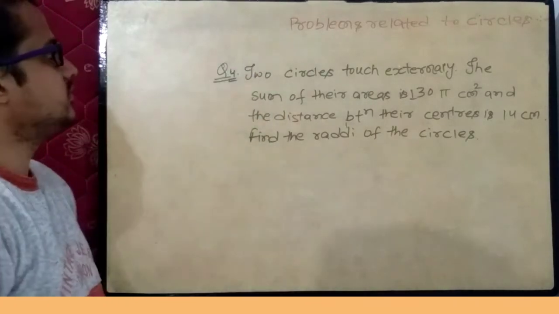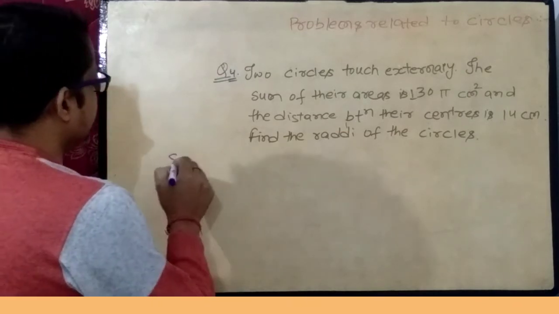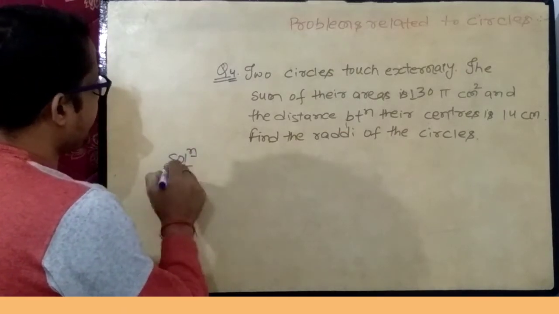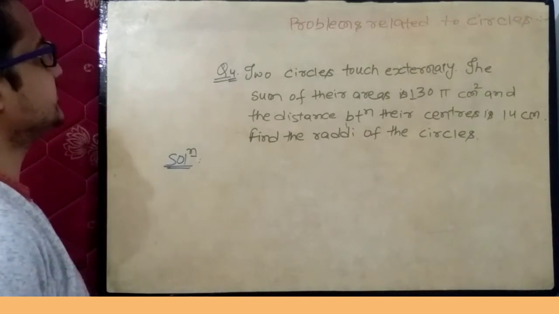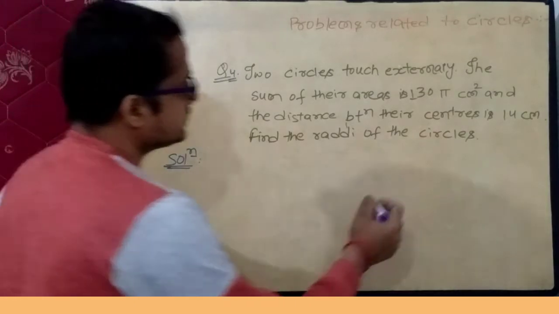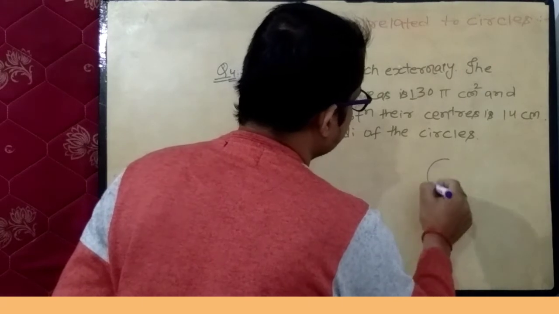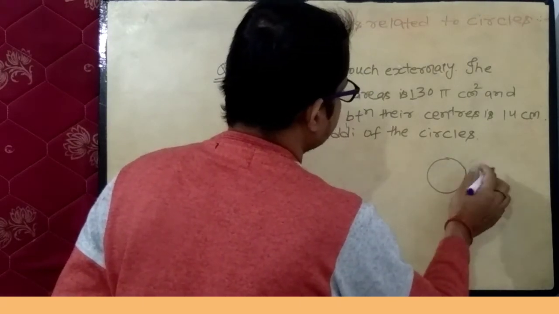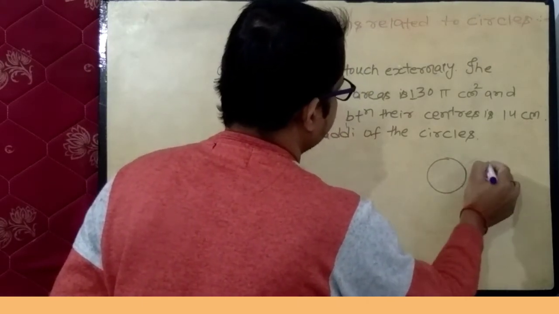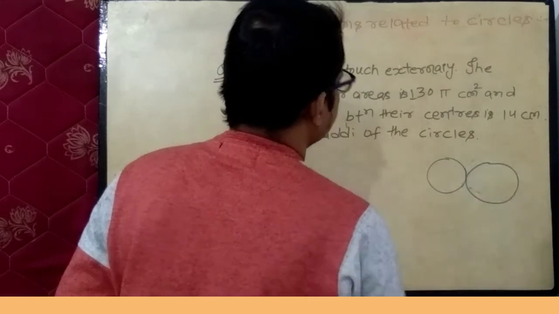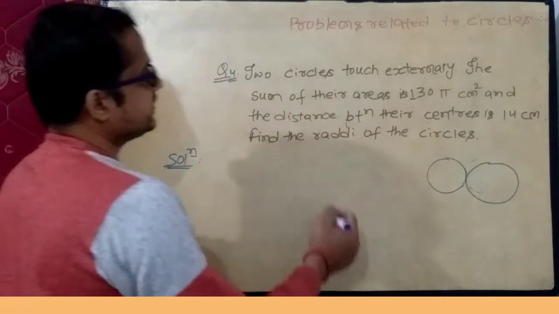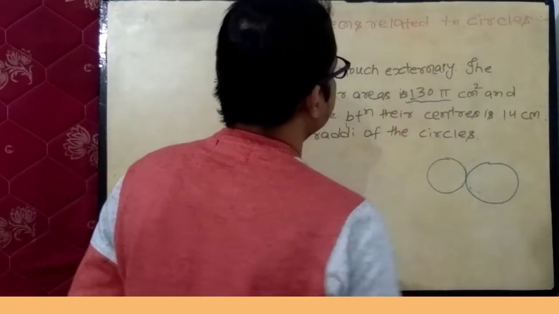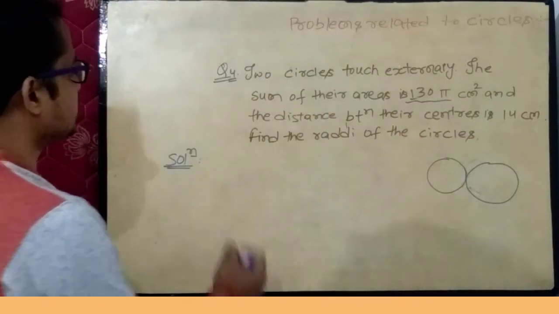Question number 4. Read the question carefully. Question is, two circles touch externally. There are two circles touching externally. This is the given situation. Two circles touch externally. The sum of their areas is 130 pi centimeter square.